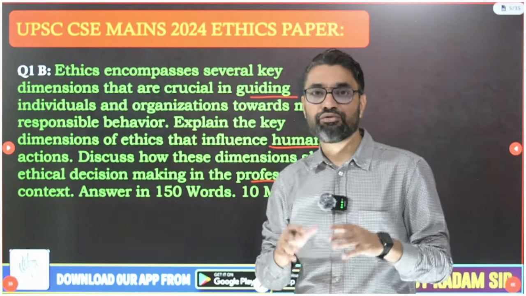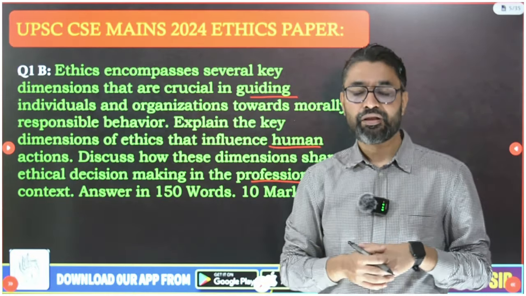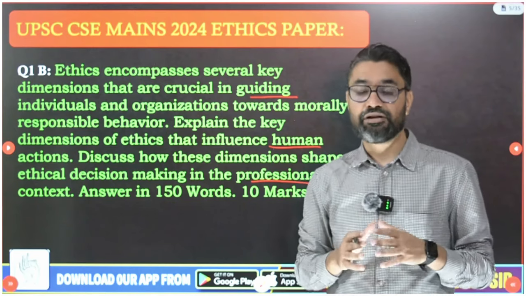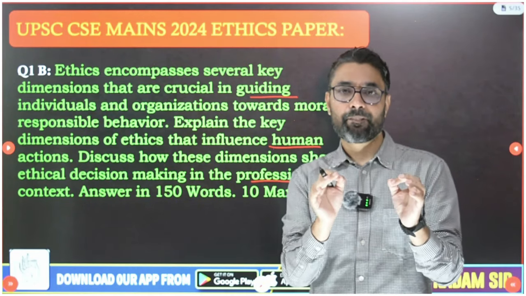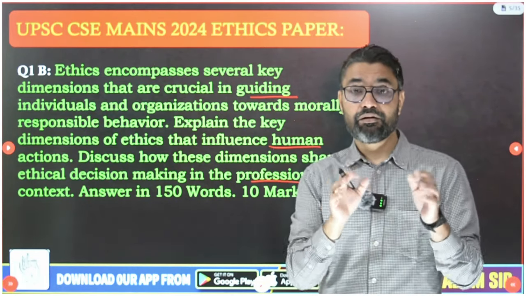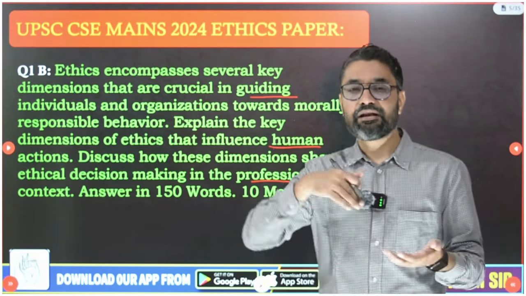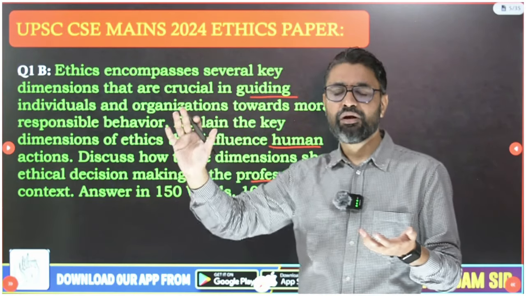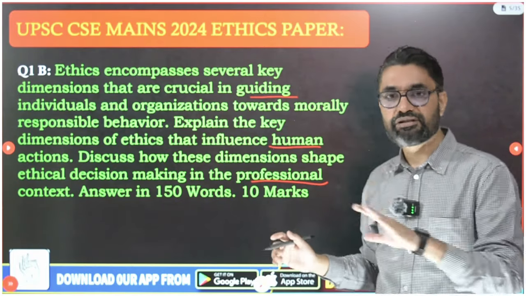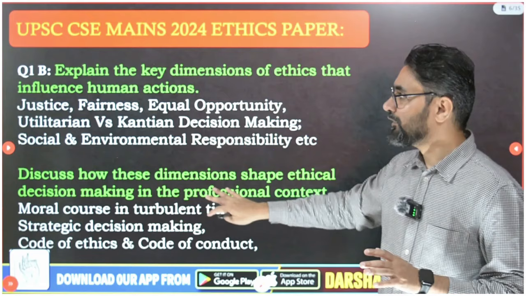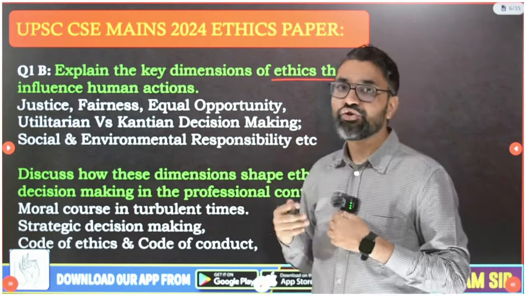In my app classes I have discussed with the students one topic of our syllabus, that is corporate governance. And in corporate governance, guys, there were a lot of parameters I have discussed, the key parameters which you have to consider while taking decisions or while running your organization with ethics. And once you have these principles, how it will benefit the organization, how it will lead to a more ethical organization. Both these topics were very thoroughly discussed. You just have to write this answer as it is. So the first question of that is, explain the key dimensions of ethics that influence human actions.